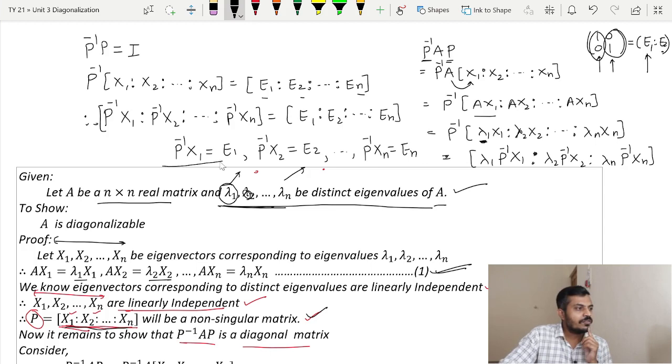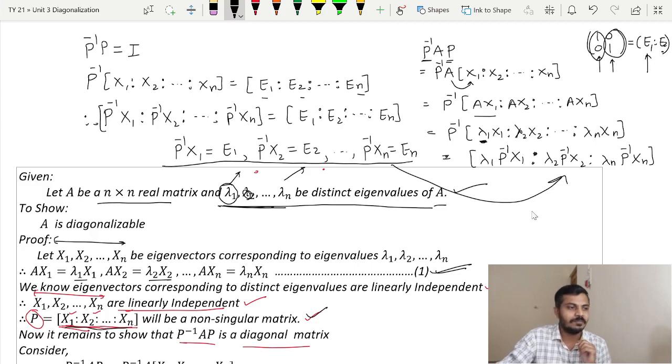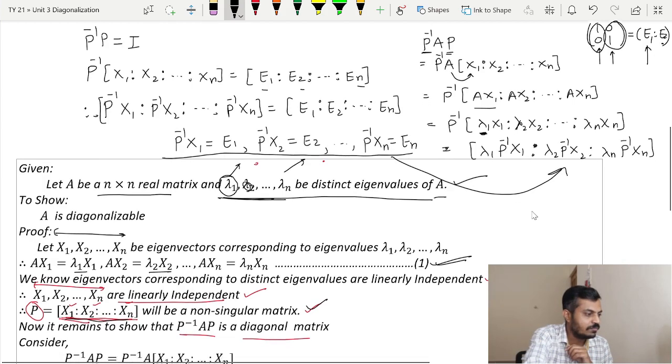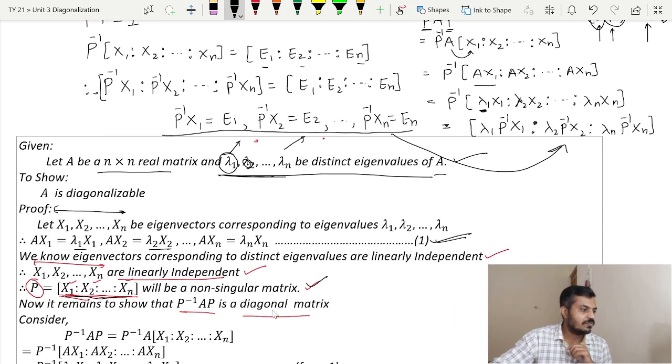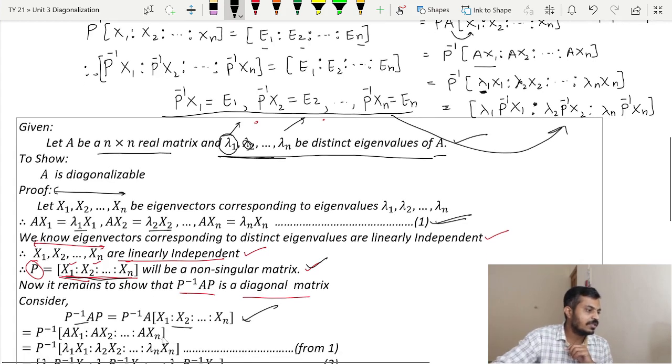Now these values of P inverse x1, P inverse x2 and P inverse xn can be used in this equation. Let me go a little bit down. So that is what we started with: P inverse AP, substituted the value of P, then we took this A inside, as you can see, and then we used this 1.